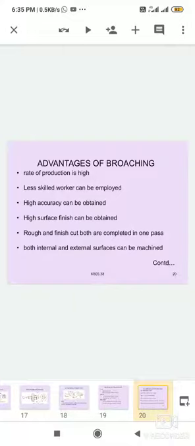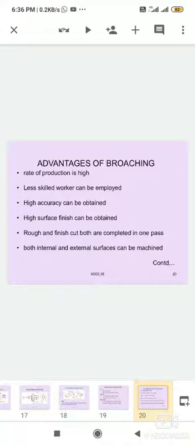Cutting forces act in the clamping direction, and the workpiece is clamped on the work table. The broach can move in the forward direction or backward direction, removing the material, and it does not tend to lift the workpiece from the fixture. Cutting fluids can be applied more easily and effectively. Cutting fluid means a coolant or oil.